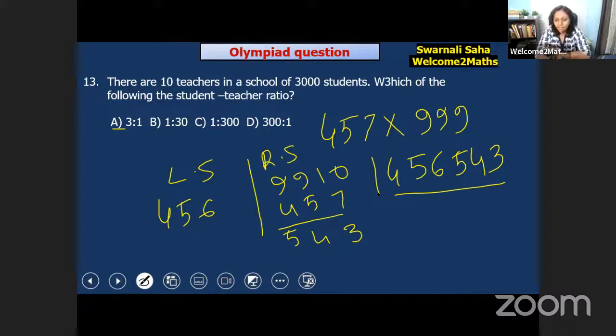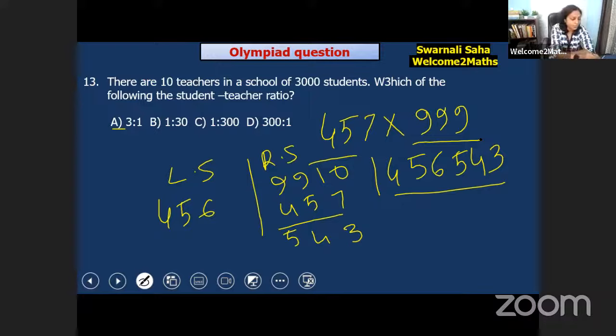We will solve this question in this way. So can we find our answer so fast? Whenever you have to multiply a 2-digit, 3-digit or 4-digit number with a series of 9s, like 9, 99, 999, and the multiplicand and multiplier have the same number of digits, then you can apply this method.